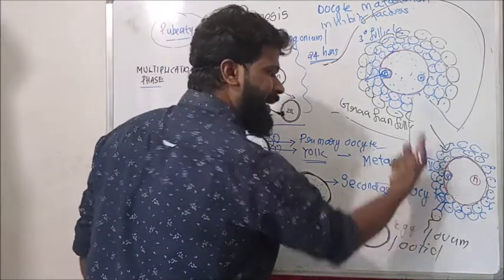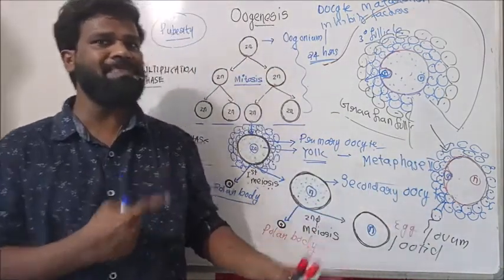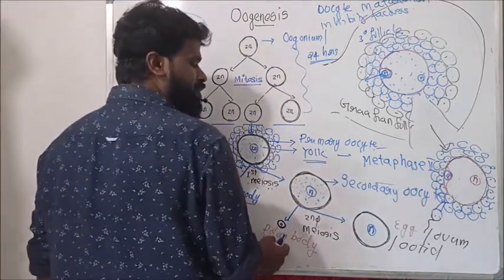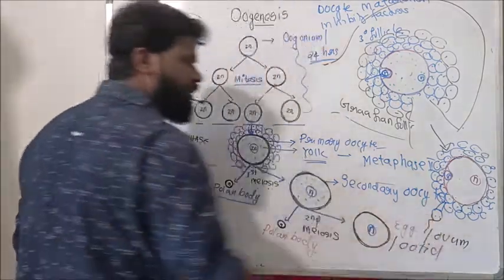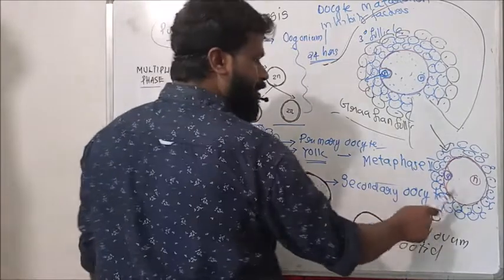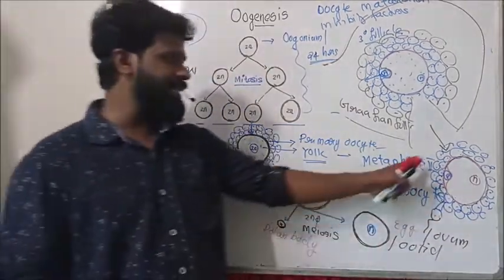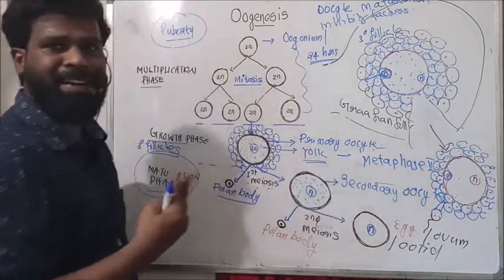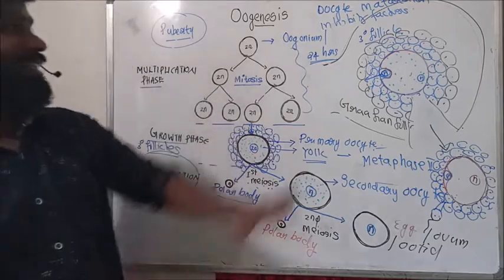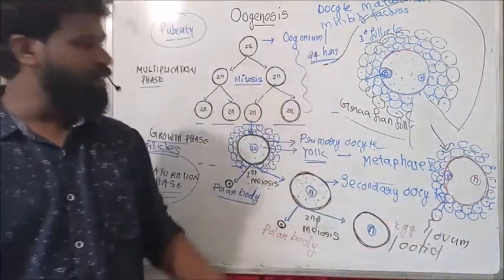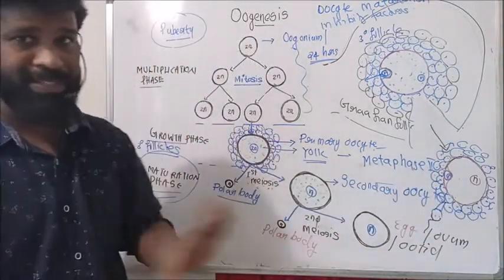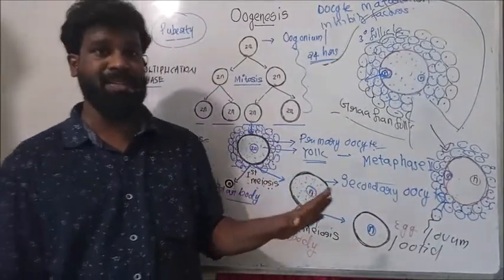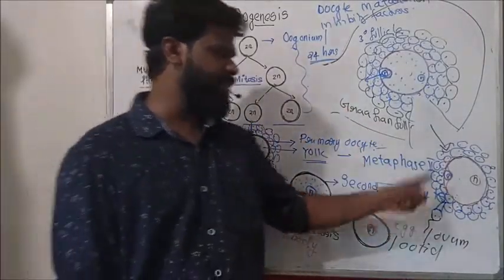So only after the sperm entry does this secondary oocyte complete the second meiosis. As a result, a small non-functional polar body and a large functional egg or ovum are formed. This egg formation takes place in the fallopian tube only after the secondary oocyte has been penetrated by a sperm. This oogenesis takes place in the ovary and fallopian tube, and it is completed in the fallopian tube only after the sperm entry. That means in human life, most of the oogenesis is not completed, because it is completed only after the sperm entry.